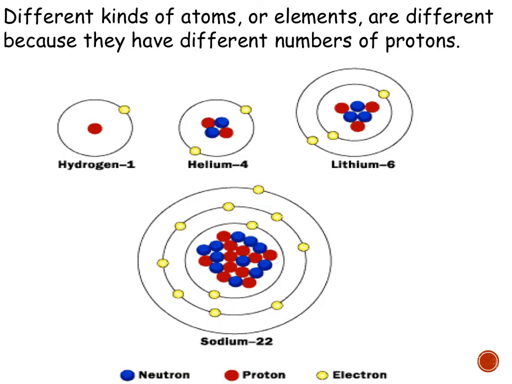The different elements are actually named after how many protons, neutrons, and electrons they have. The main thing that drives their name is the number of protons that they have. But we can also have variations of those atoms. We call those ions and isotopes. Maybe you've heard of that before. So when we look at these, we say it's lithium. We can tell how many protons, neutrons, and electrons we should have for each of these things.